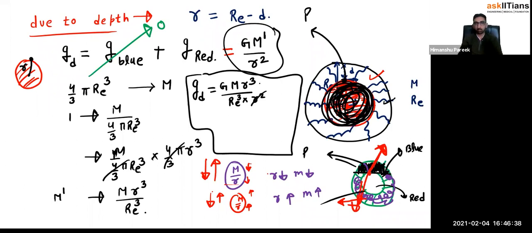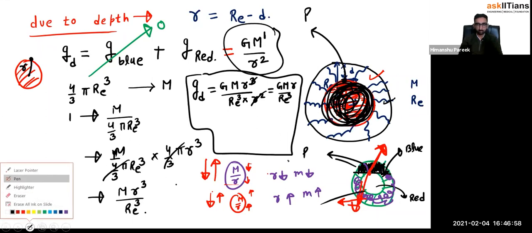Now you can see r squared will get cancelled by r cubed here, and you will be remaining with G M small r upon Re cubed. All right. So that's the value of gravitational field intensity.